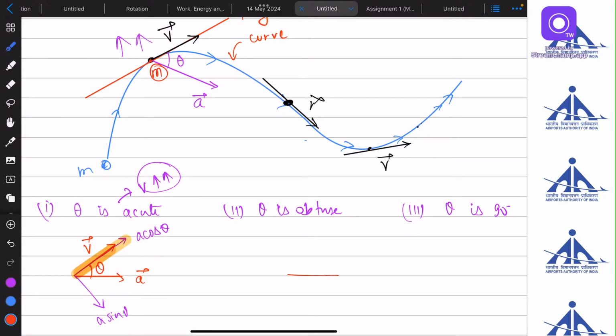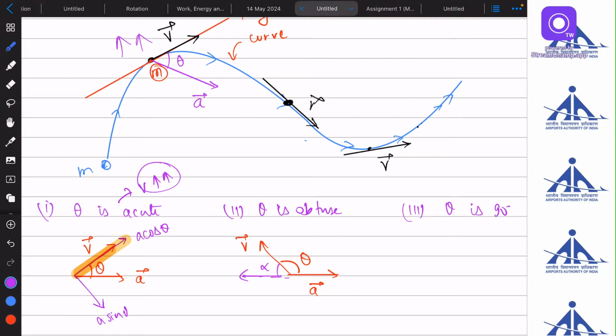So let's say there is an acceleration vector a and the velocity vector v. Now we can see that the angle between them is obtuse. If I want to break the velocity vector into components, let this angle be alpha.